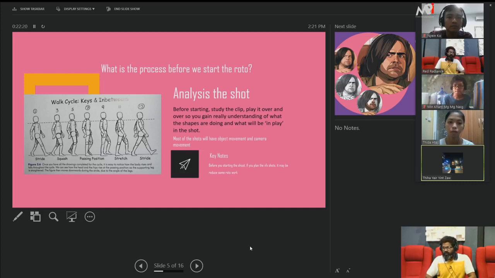Before starting the work, you have to study the clip, play it over and over, so you gain a real understanding of what the shapes are doing. If you see some man walking or some ball you throw, the ball shape is a circle. So you have to imagine it as a shape. Then only is it easy to work and easy to finish the shot. So when you start the work, you have to play the shot and repeat the shot again. What is the movement? What is the camera movement? What is the character movement? Everything you have to analyze.